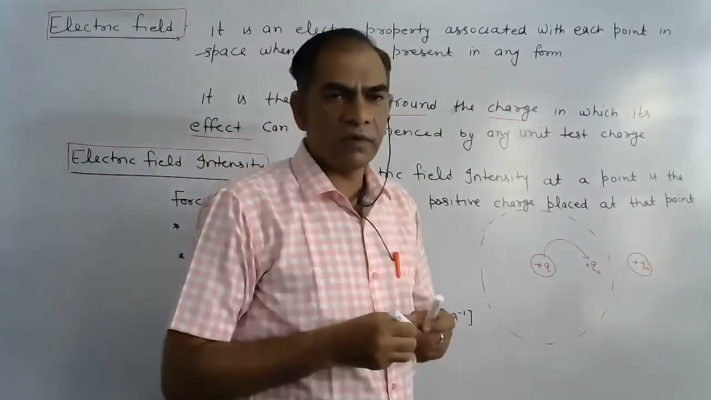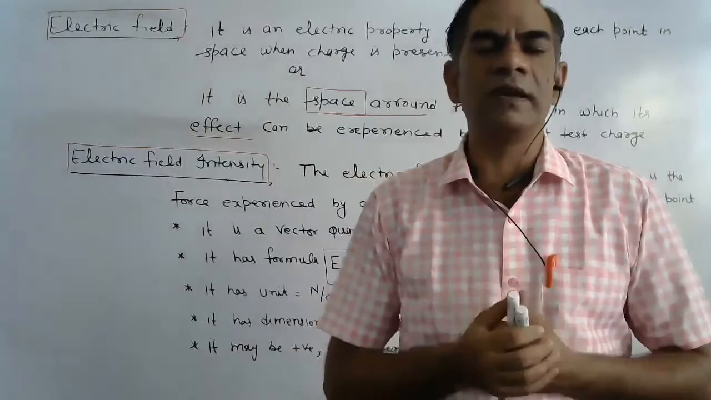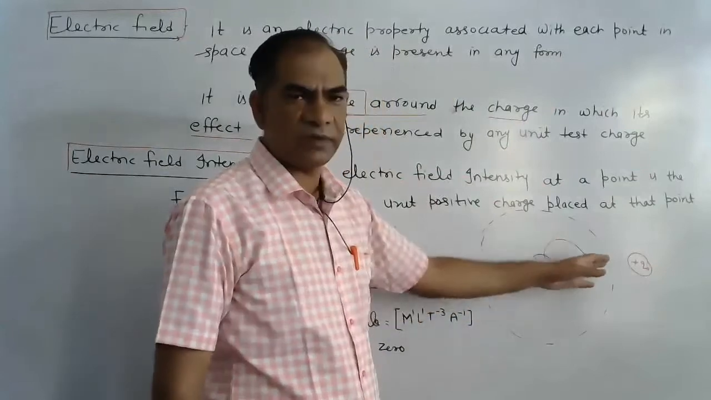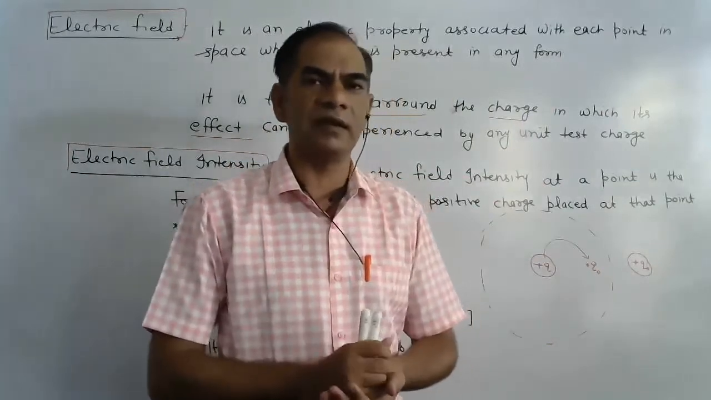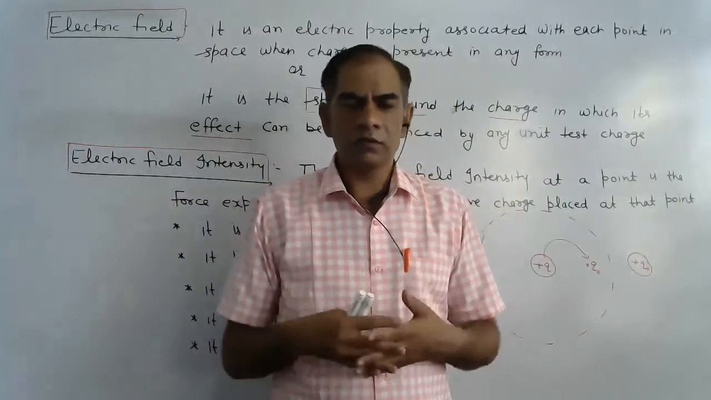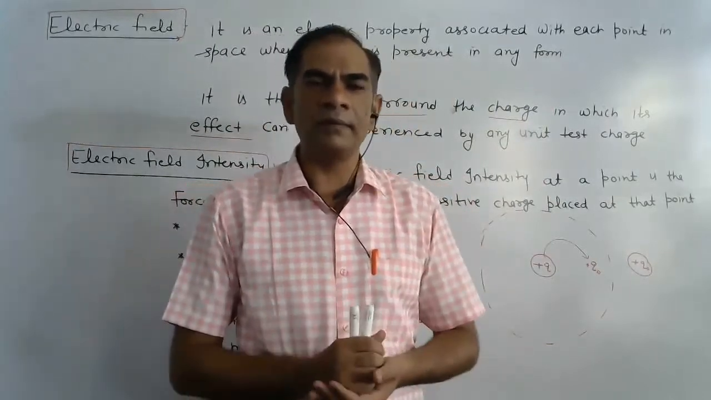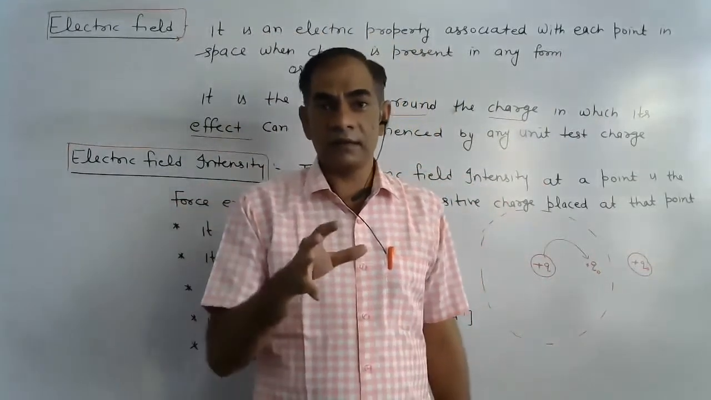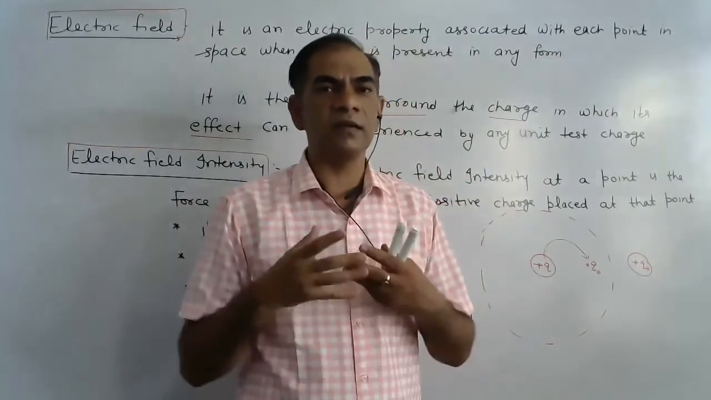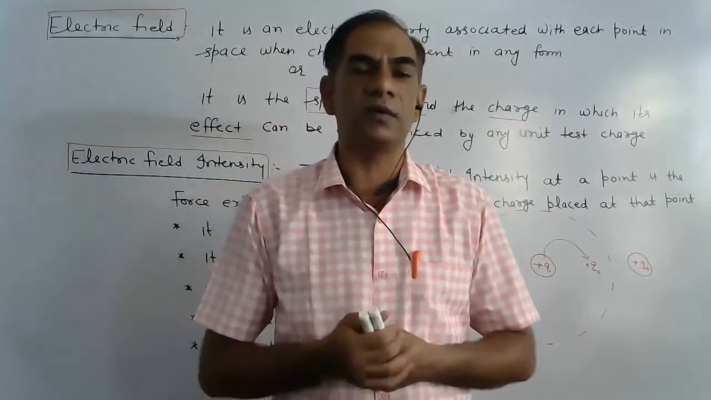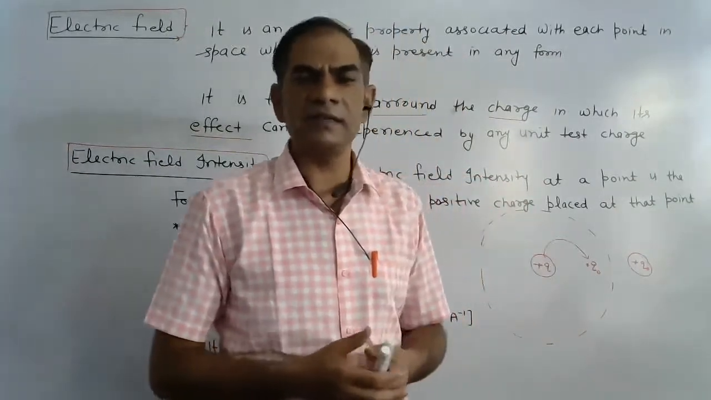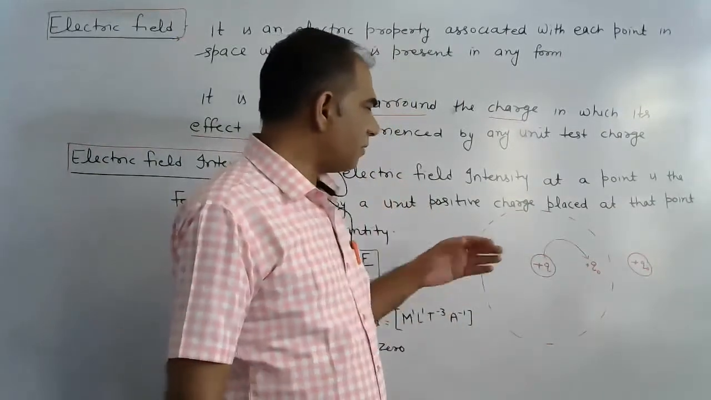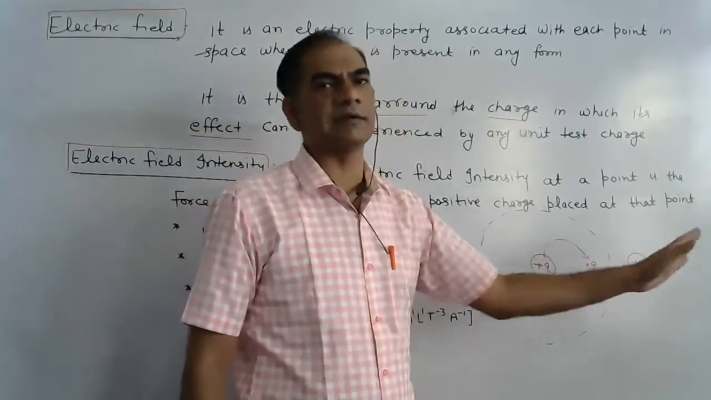But we want to calculate the strength of the electric field at a particular point in this space. Point to point, the value of electric field intensity and strength of field may vary. We know very well that in Coulomb's law, the force of interaction is inversely proportional to the square of distance. So the electrical force is a function of distance, and electric field intensity is also a function of distance. So by varying the distance, the value of electric field strength may also vary.